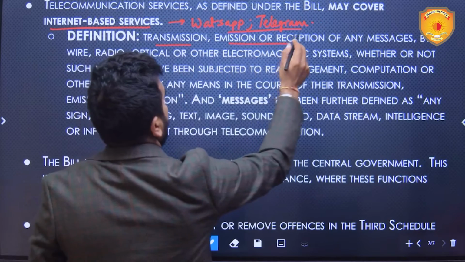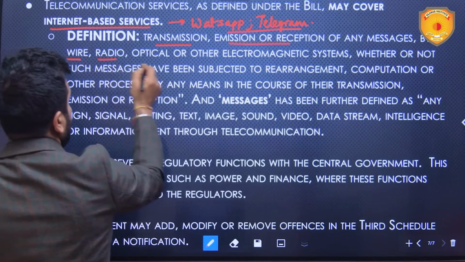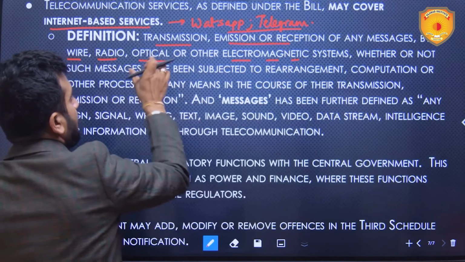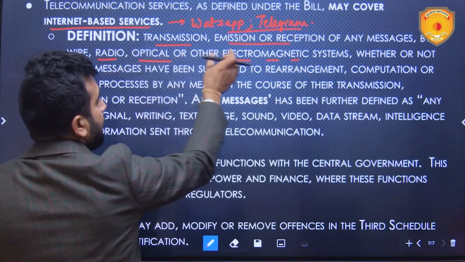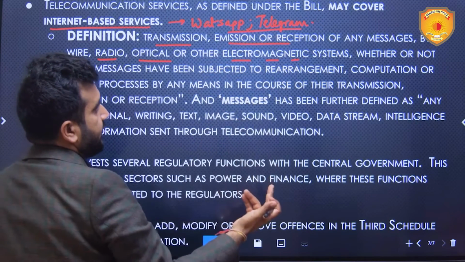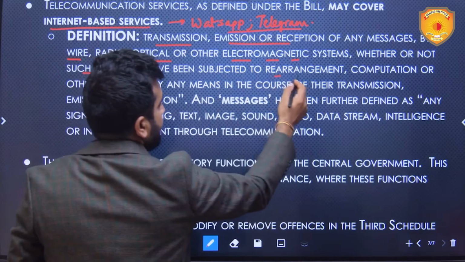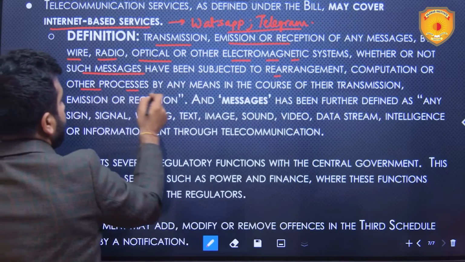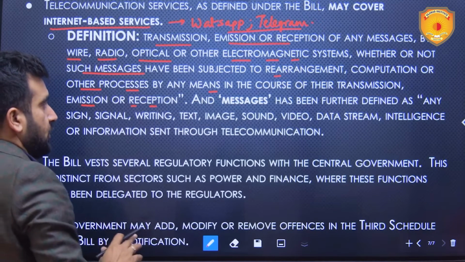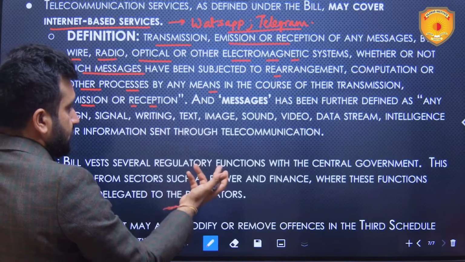Transmission, emission or reception of any messages by wire, radio, optical or other electromagnetic systems. Wi-Fi, optical fiber, other electromagnetic systems. If we are using mobile data, we are using it through electromagnetic waves. Whether or not such messages have been subjected to rearrangement, computation or other processes by any means in the course of their transmission, emission or reception, those will be called telecommunications.